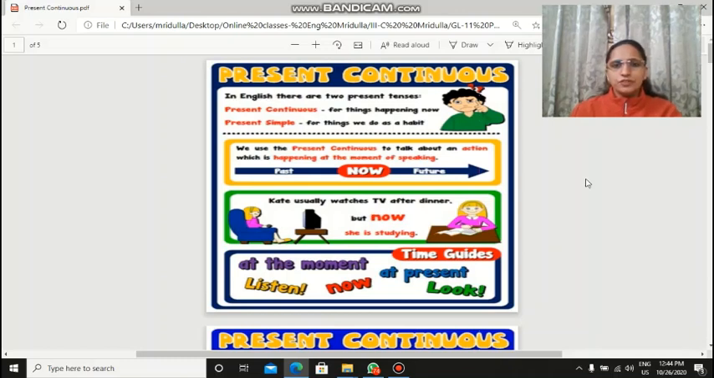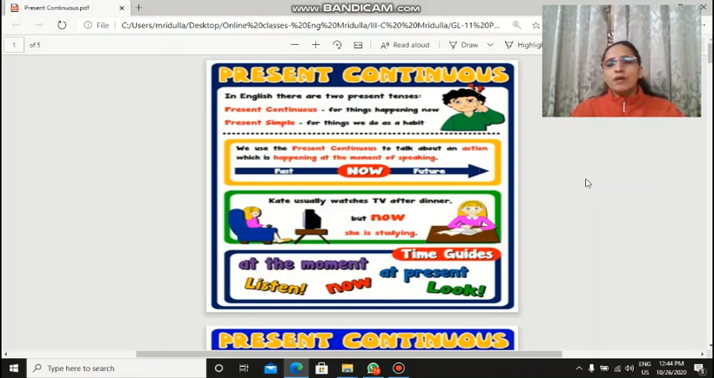Okay, good morning children. So today we are going to start off with present continuous tense. In the last class we did simple present tense, right? So today we are going to do present continuous tense. Alright? So what is present continuous tense? Continuous tense is something that is still continuing. Okay?